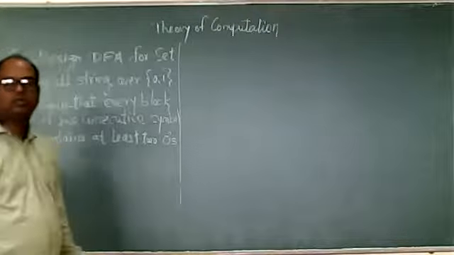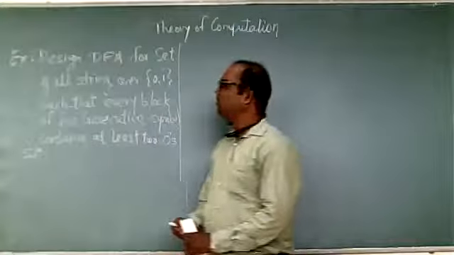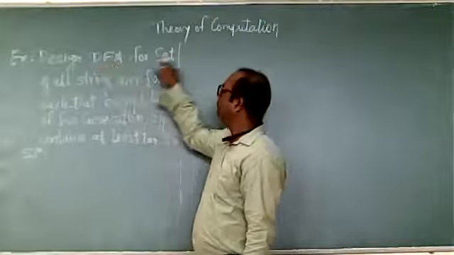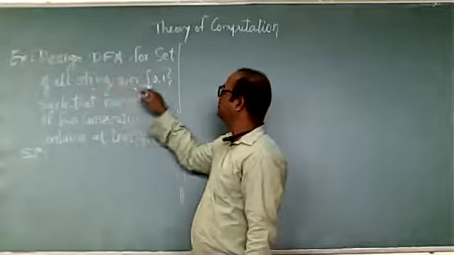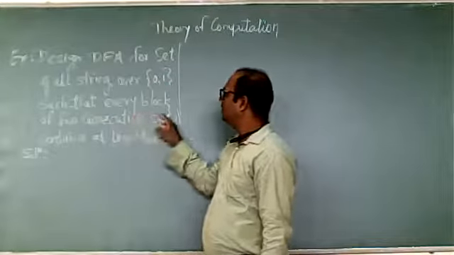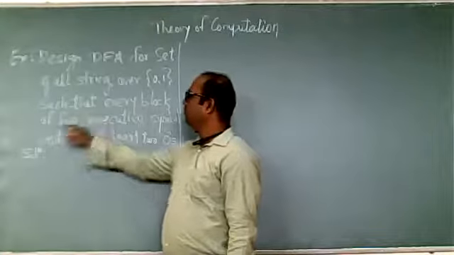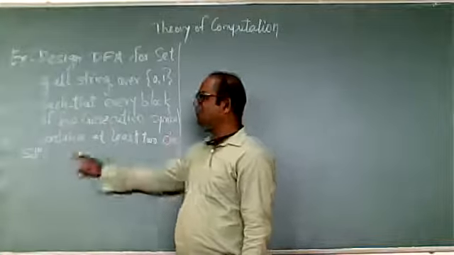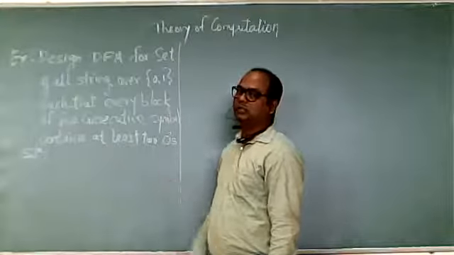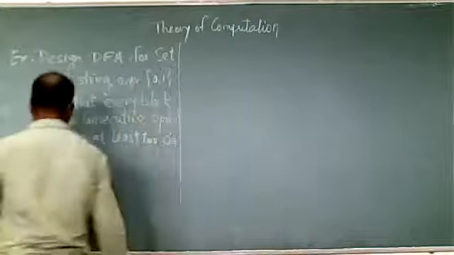Good morning, all. So today we will see one problem of the DFA, designing a DFA for the set of all strings over 0 and 1 such that every block of 5 consecutive symbols contains at least two zeros. Now we'll try to understand this problem statement.